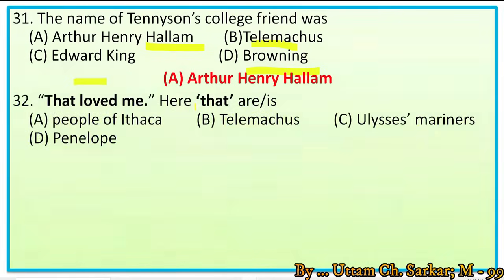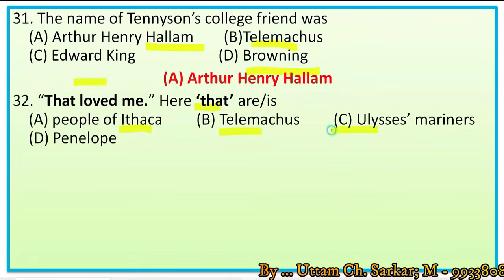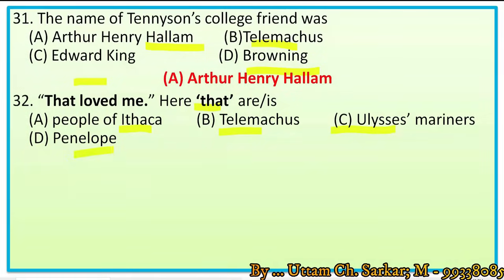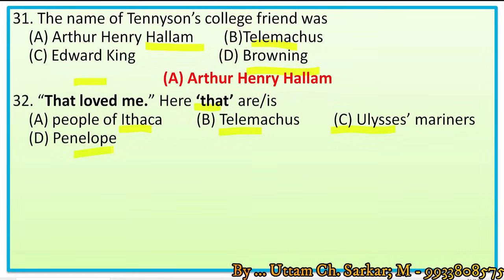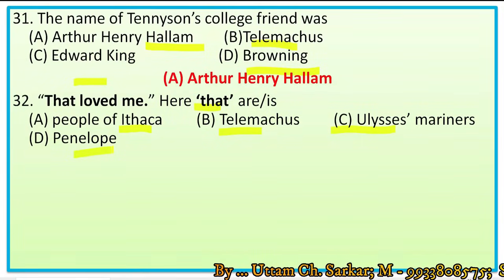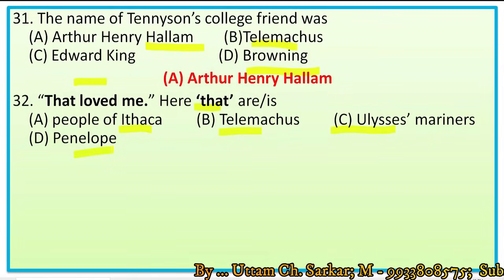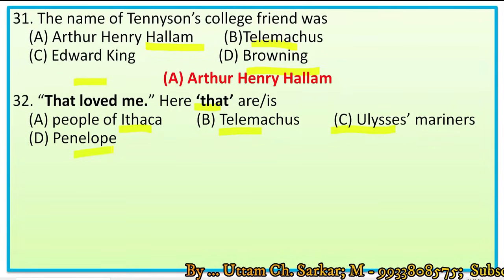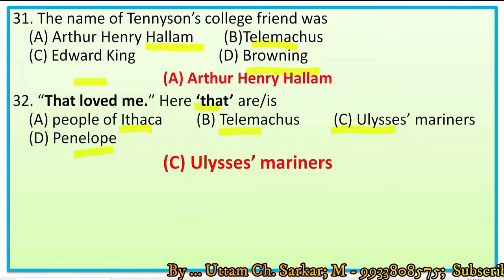Next question, 32. That loved me. Here that is or are. The options are people of Ithaca, Telemachus, Ulysses' mariners, Penelope. In the poem, we find the lines, both with those that loved me and alone. And we know that Ulysses started his journey with his mariners. So here, that are the mariners or companions of Ulysses. So the right option is C, Ulysses' mariners.